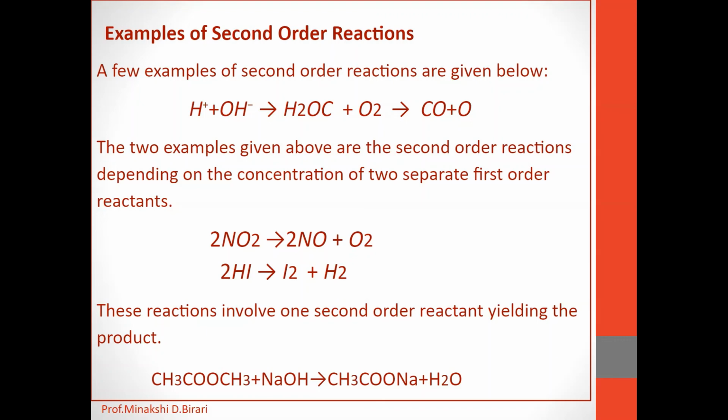Another example, the reaction between persulfate and iodide, which is also a second order reaction, that is K2S2O8 plus 2KI gives 2K2SO4 plus I2. So that is also a second order reaction.